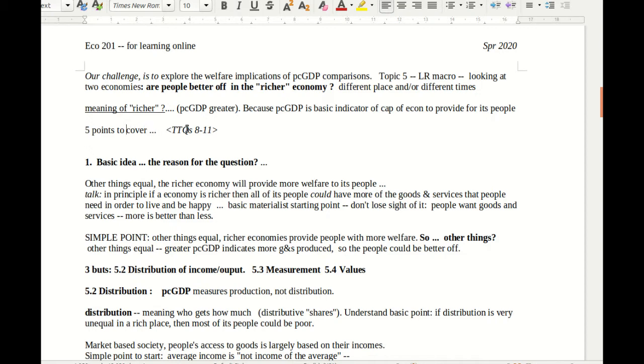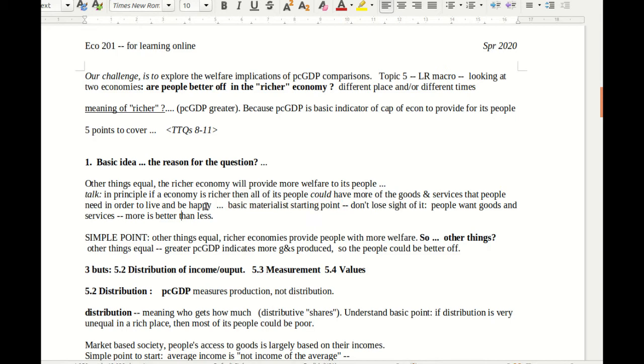different points. Oh yeah, we've already covered the first point, the basic idea, the reason for the question. And the reason for the question, of course, is the idea that if there's more goods being produced, then it's possible that everybody in that economy has more stuff. You might want to go back all the way to the foundations of the course and the little discussion of welfare with reference to command of necessaries and conveniences.